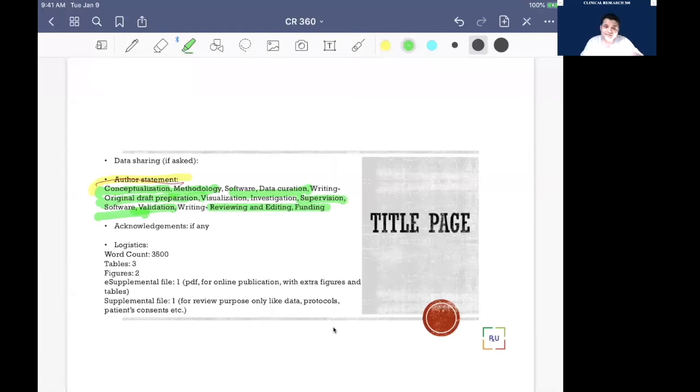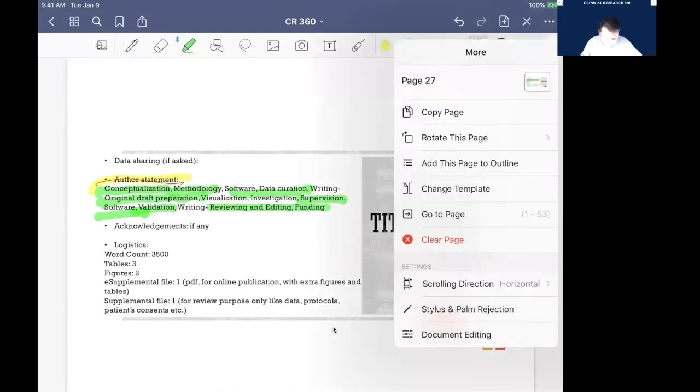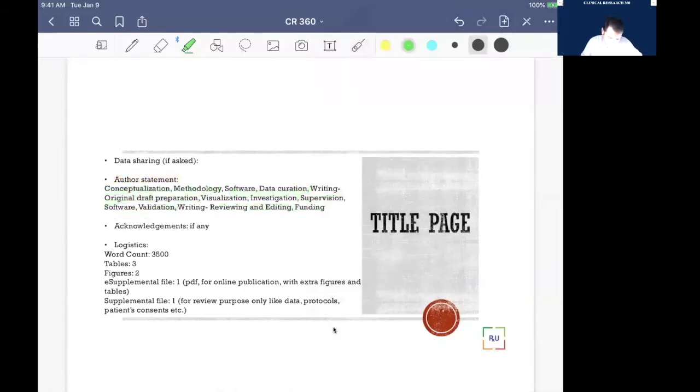So here is the thing, in every published manuscript, we can judge the researcher by their work, what type of contribution they have given. Now if someone's name is listed under writing original draft preparation, that means he or she significantly contributed to writing the main manuscript, either the introduction, method, result, or discussion.